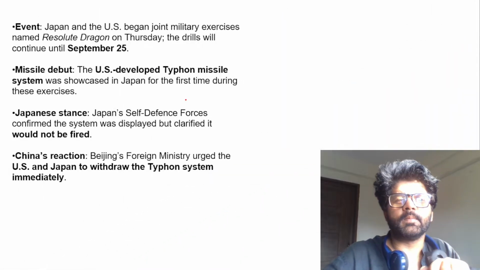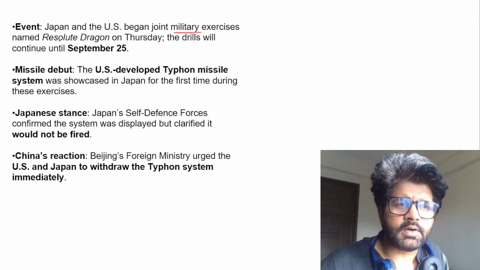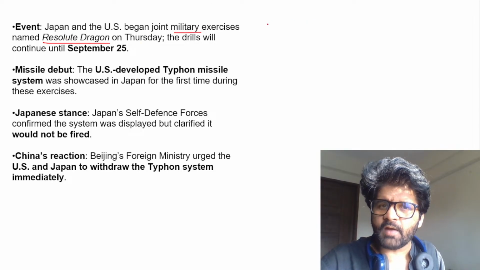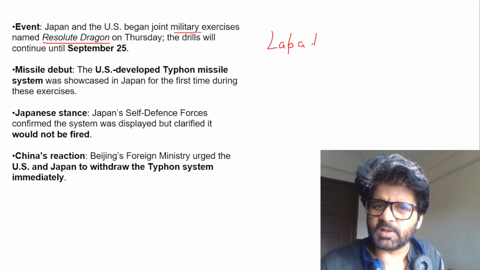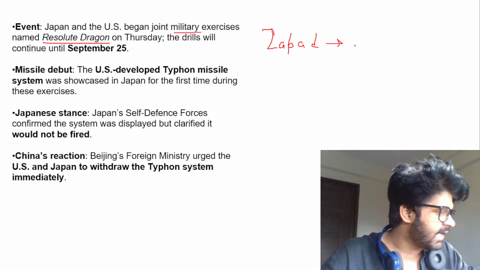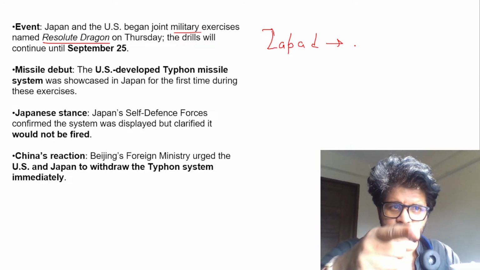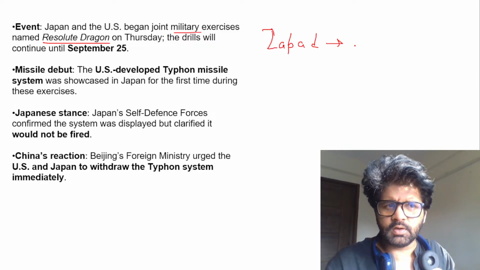You people always do some stupid stuff or the other. Now it's our turn. So Japan and US began their joint military exercise named Resolute Dragon. We have talked about a military exercise called Zapad in a previous Hindu analysis. Can you people remember? This military exercise happened between which two countries? Again, these are factual questions from the prelims perspective.